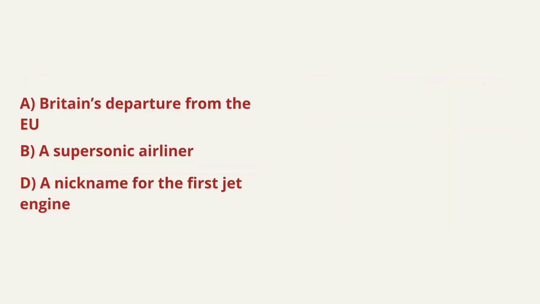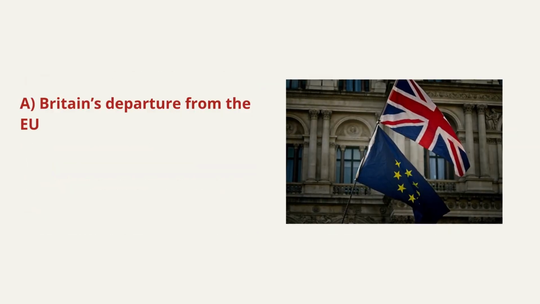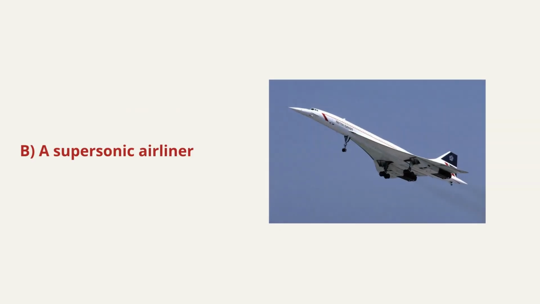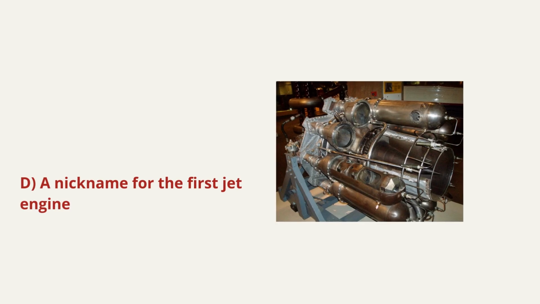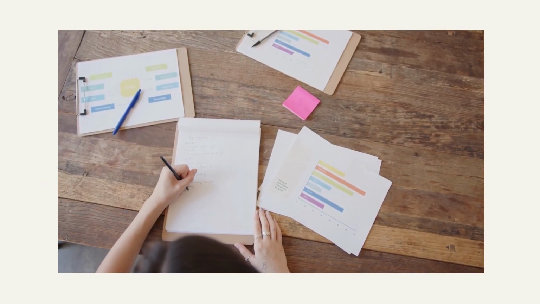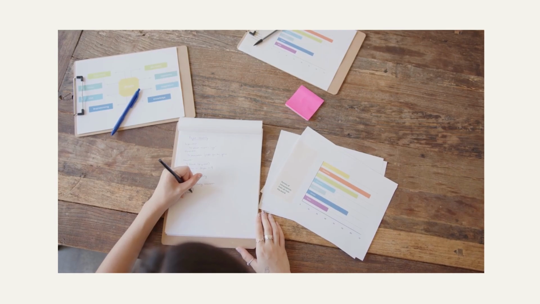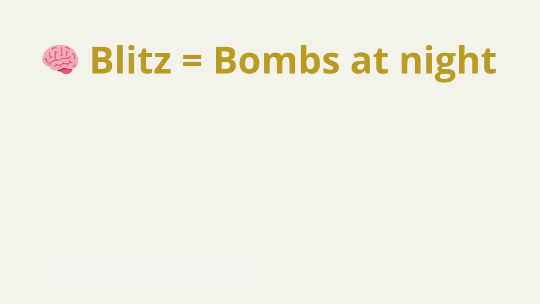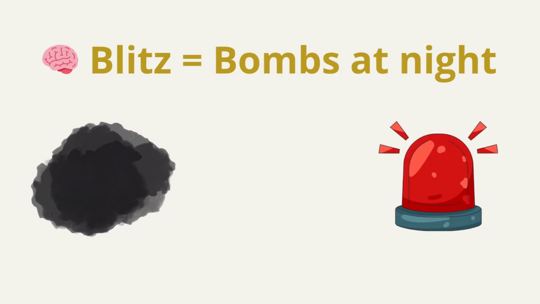Now look at the wrong answers. Brexit is modern politics. Supersonic airliner refers to Concorde. Jet engine is unrelated. The exam deliberately mixes historic and modern terms. Precision protects you. Blitz equals bombs at night. See the dark sky, hear the sirens.